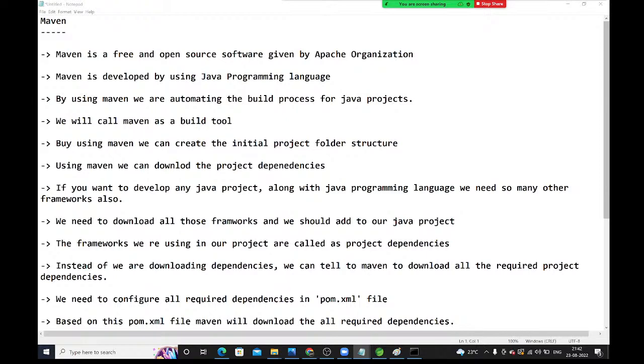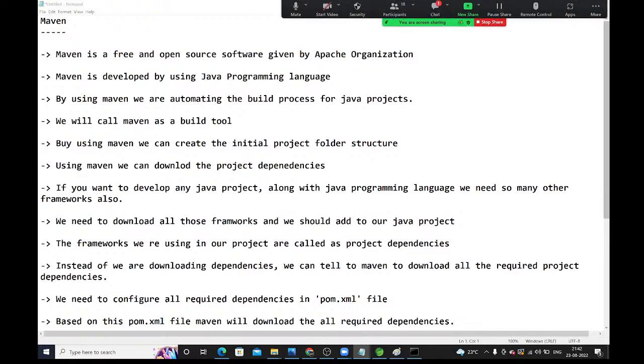If you want to develop any enterprise projects, only the Java programming language is not sufficient. Along with Java, you should have some other frameworks also. If you want those frameworks, what you need to do? You need to go to Google, download those frameworks, and add them into the project. Adding the frameworks into the project, we will call it project dependencies. Instead of you downloading,